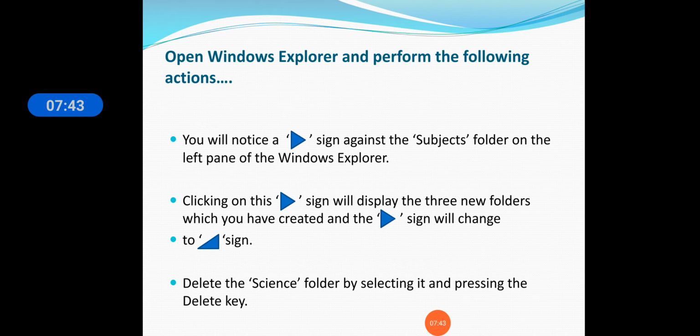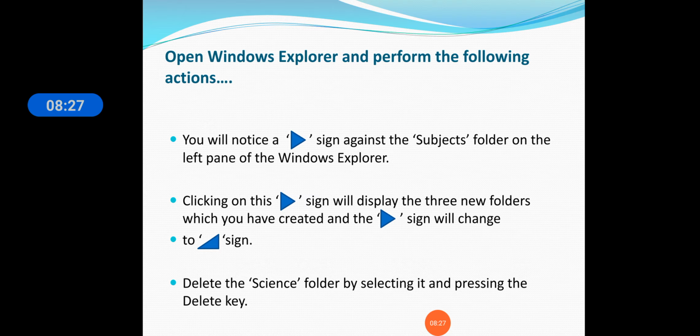When you are creating any folder in the directory in Windows Explorer, the first sign will be like this in the main folder, that is the subjects folder. When you click on this sign, it will display the 3 new folders which you have created. Remember which 3 folders we have created? Maths, science and computer. This sign will change to this sign, which means it will open. This sign means it is closed, there are subfolders attached to it, and this sign means all the folders are open.